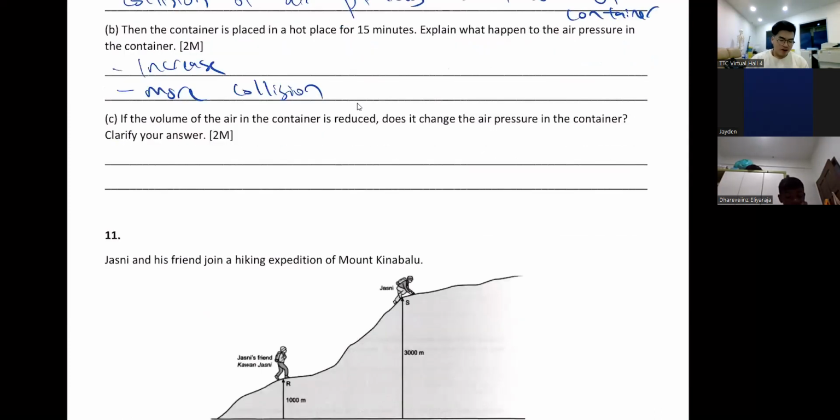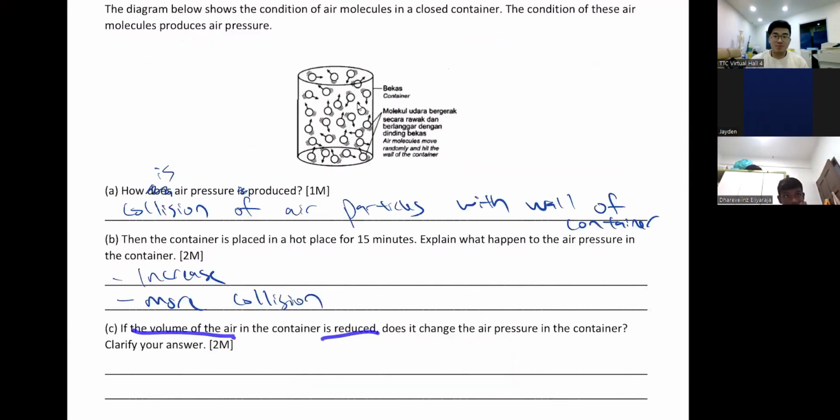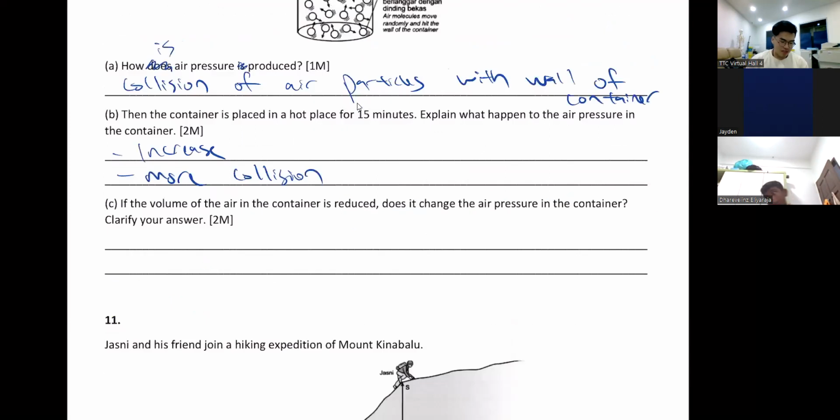So next, if the volume is reduced, if I make this room smaller, what's going to happen? Same thing. You're going to bang on the wall more. Imagine 3 of us in a big room, less pressure because we can run around wherever we want. But when I make the room much smaller, we are going to bang into each other. So it creates more air pressure. So same answer: the pressure will also increase, because there's more collision.